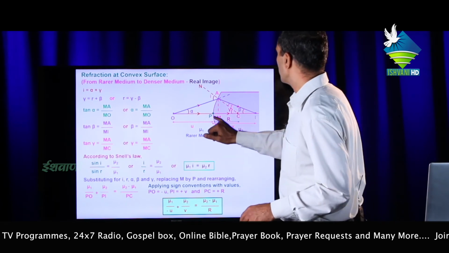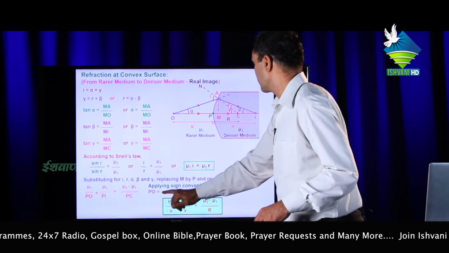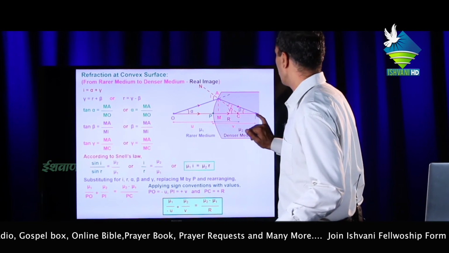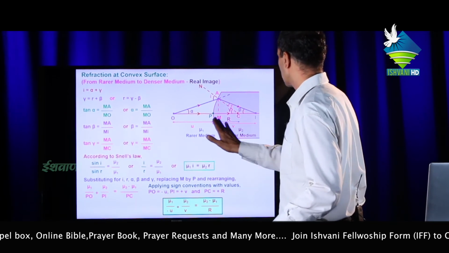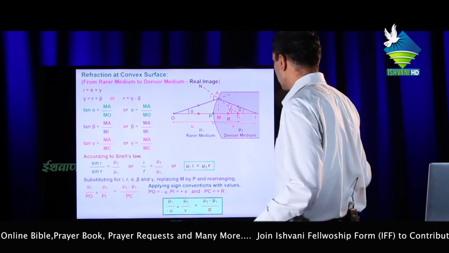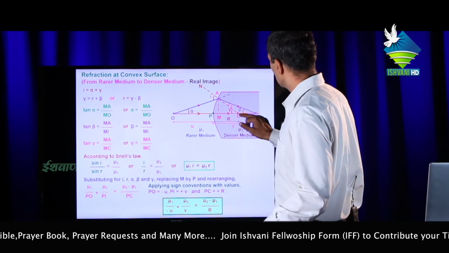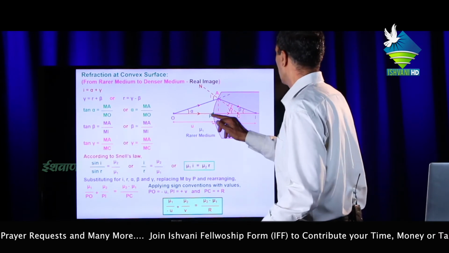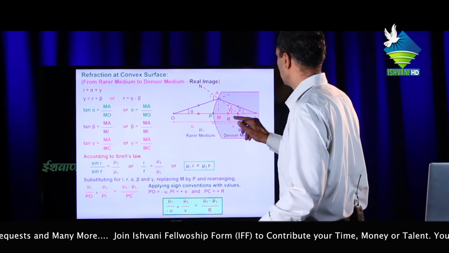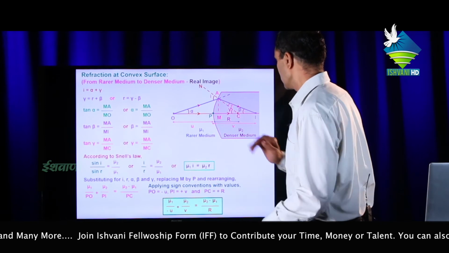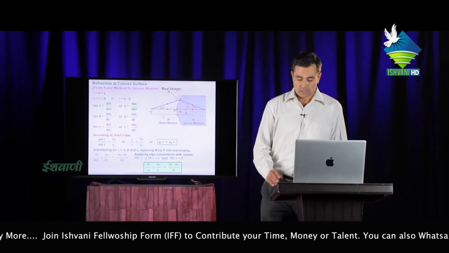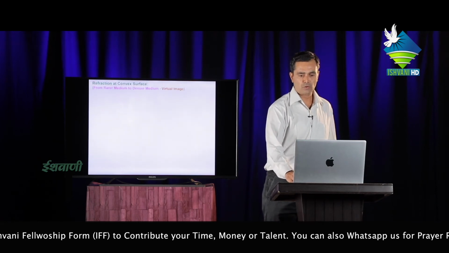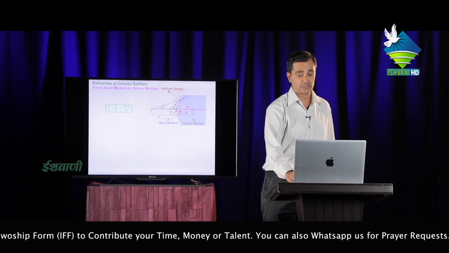Putting PO means minus u by the sign convention. Similarly, the distance of image PI will be plus v because it is in the direction of propagation of light, and this radius of curvature also is in the direction of propagation of light. Then PC or MC equals plus R. This is the formula for refraction at a convex surface for a real image.